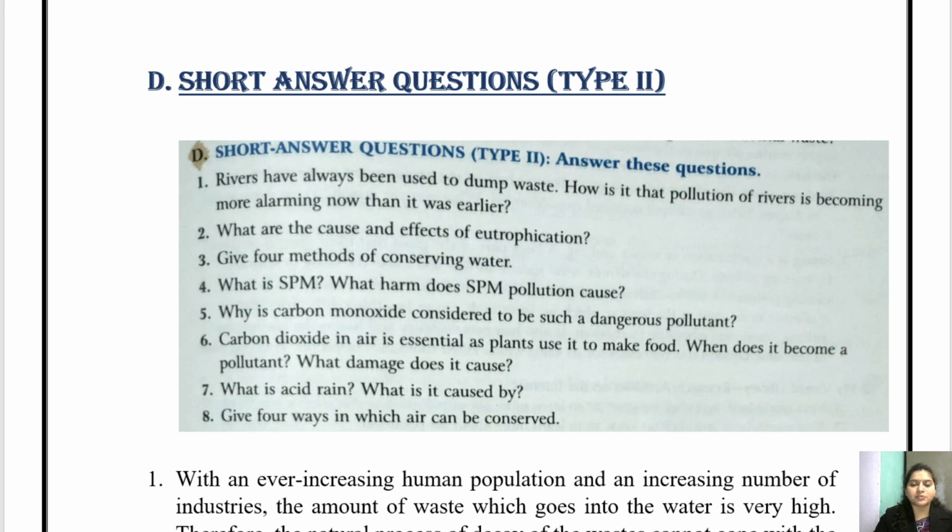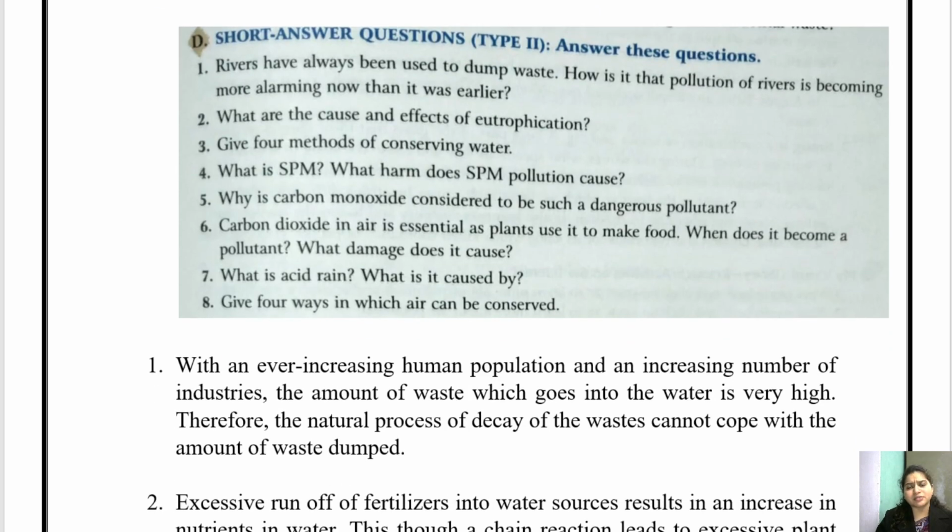Rivers have always been used to dump waste. How is it that pollution of rivers is becoming more alarming now than it was earlier? Children, people used to dump waste in rivers earlier too, but now this topic is so burning these days, it is discussed so much, that water is getting polluted and don't dispose of the waste in the water. Okay, so what is the reason behind it?